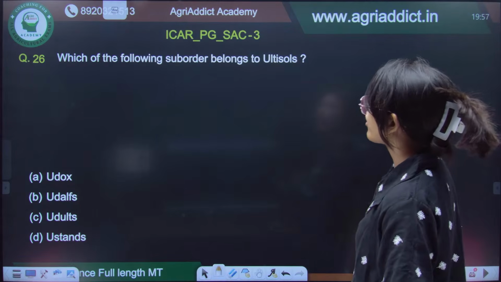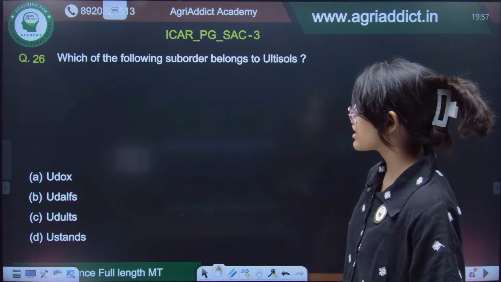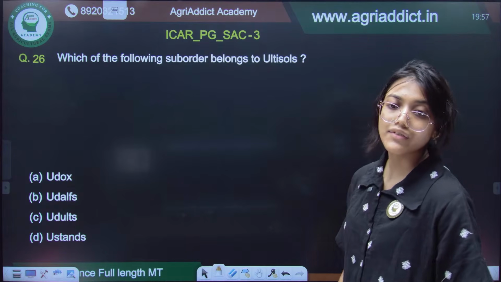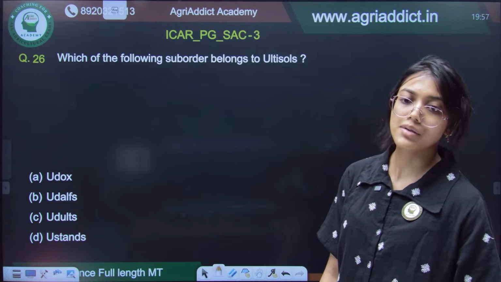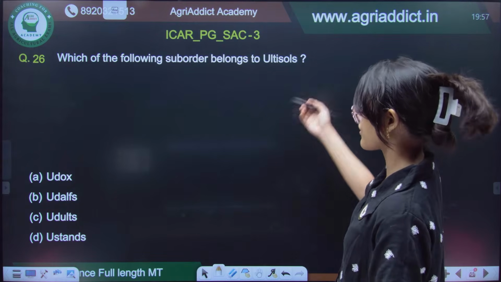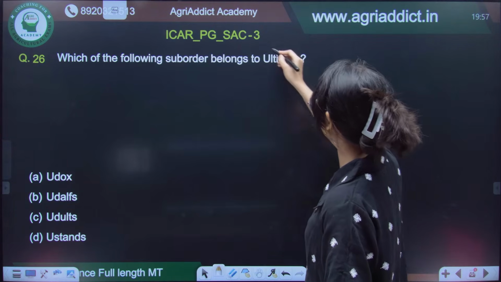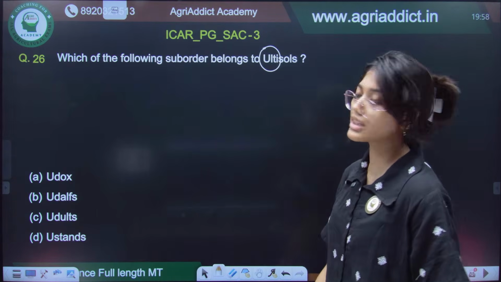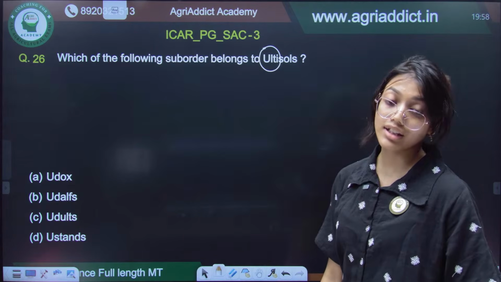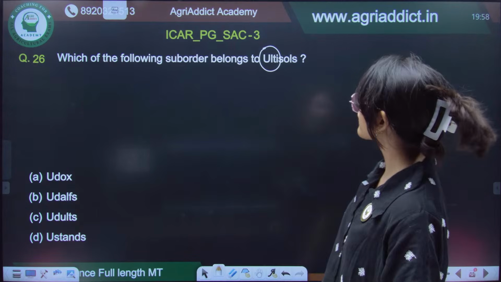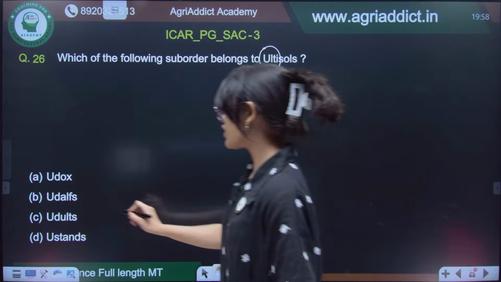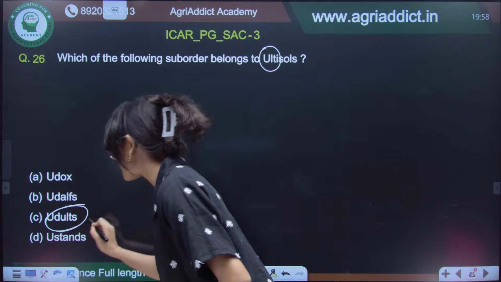Now, which of the following suborders belong to alfisols? So, whenever we name a suborder, we always have several prefixes or suffixes, and here in case of alfisols, it is alfs. So, we will only have to find which of them have alfs. So, obviously it is udalfs.